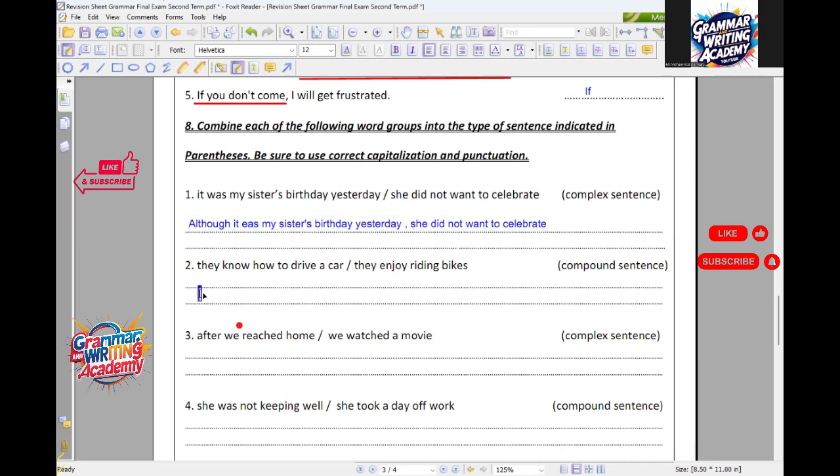Okay, Mohab? Yeah. So I'm going to say they know how to drive a car, comma, but, right? They enjoy riding bikes. Thanks, Mohab. Ziad, can you hear me? Don't forget to put the end mark, my dear boys, at the end.